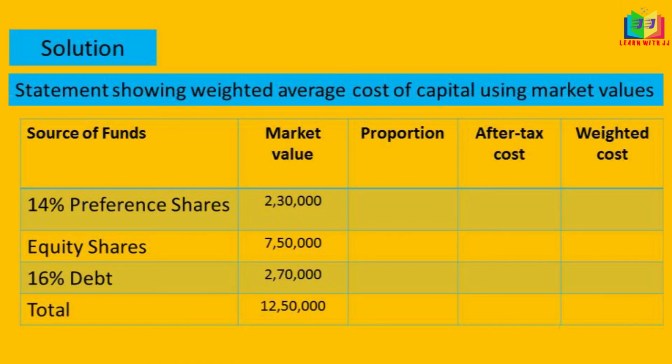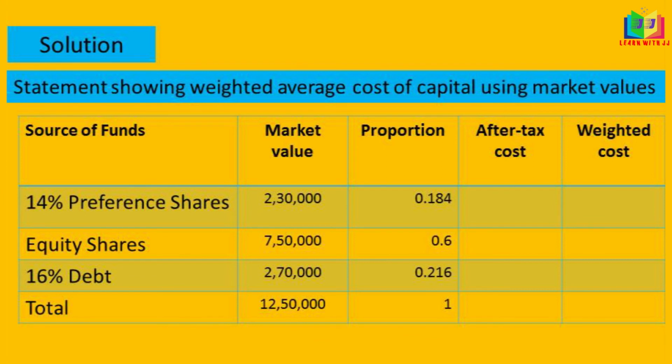Now we have to calculate it for market value, which is given in the problem, and you can write that. Next we find the proportion: 2 lakh divided by 12 lakh 50,000 for preference share gives 0.184, for equity shares 7 lakh 50,000 divided by 12 lakh 50,000 gives 0.6, and for debt 2 lakh 70,000 divided by 12 lakh 50,000 gives 0.216.